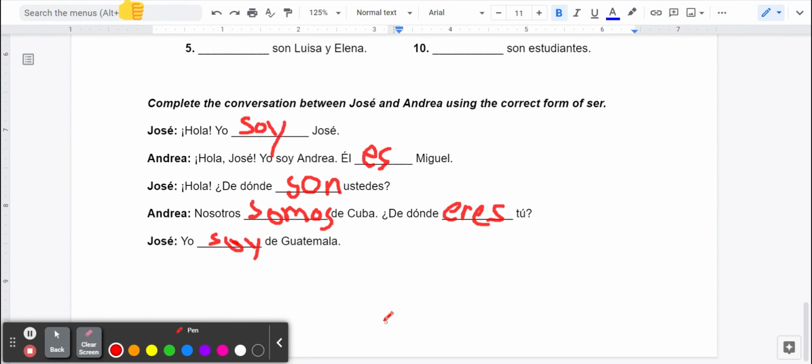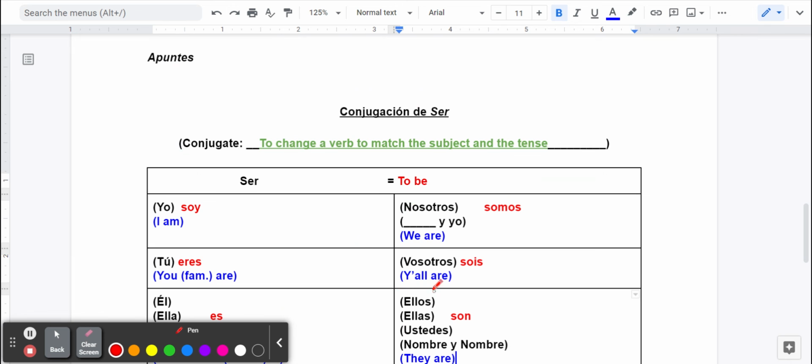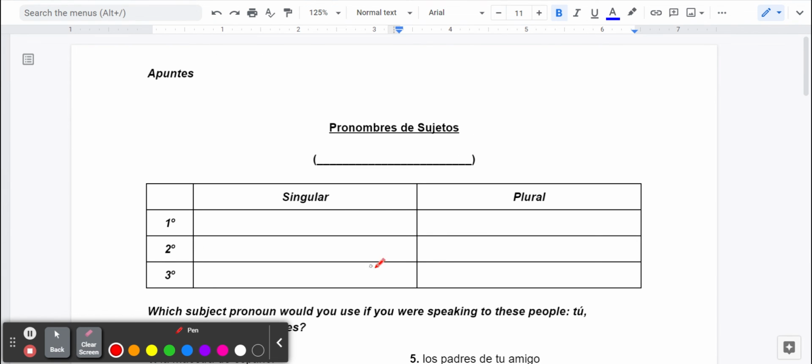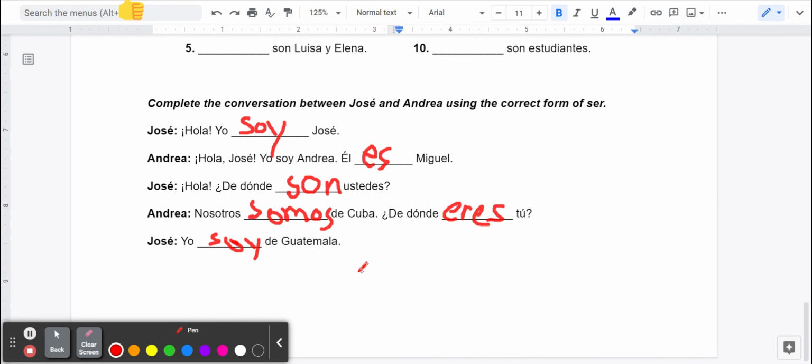De Guatemala. So if you keep this chart handy, both this chart and the one on the back, which we already filled in, you should have an easy time with your homework. And again, if you did a good job, if you feel like it, go right ahead. Give yourself that smiley face. Make yourself feel good.